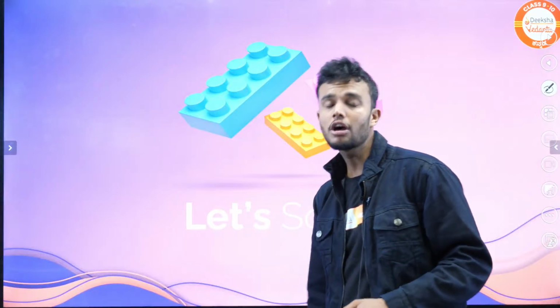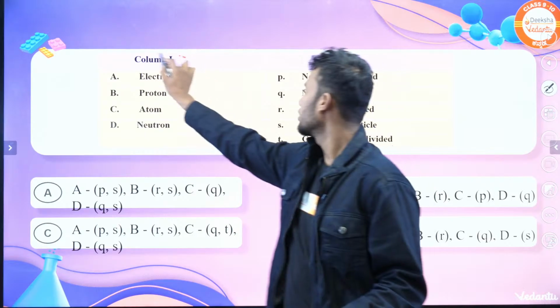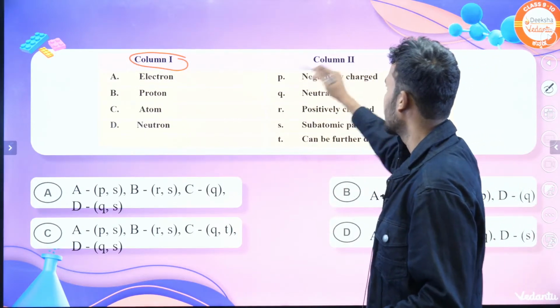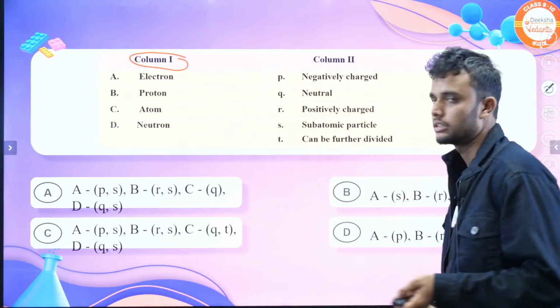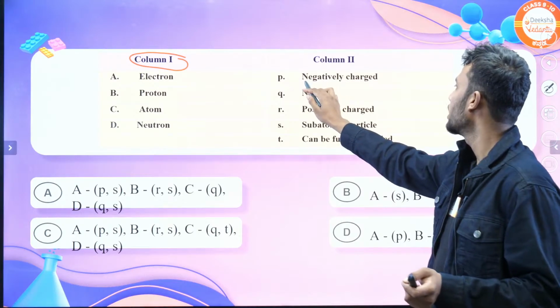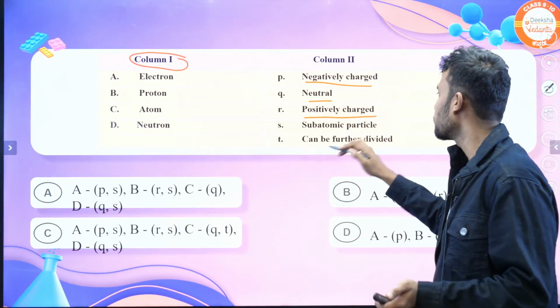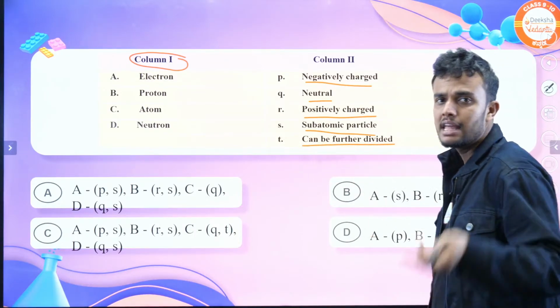Okay, let's move on to the solve part. Let's solve. The question is this. They give two columns. We need to match the columns. Column 1: electron, proton, neutron, atom. These are the column 2 words. P is a negatively charged particle, Q is neutral, R is positively charged, S is a subatomic particle, T can be further divided. They give 4 options.